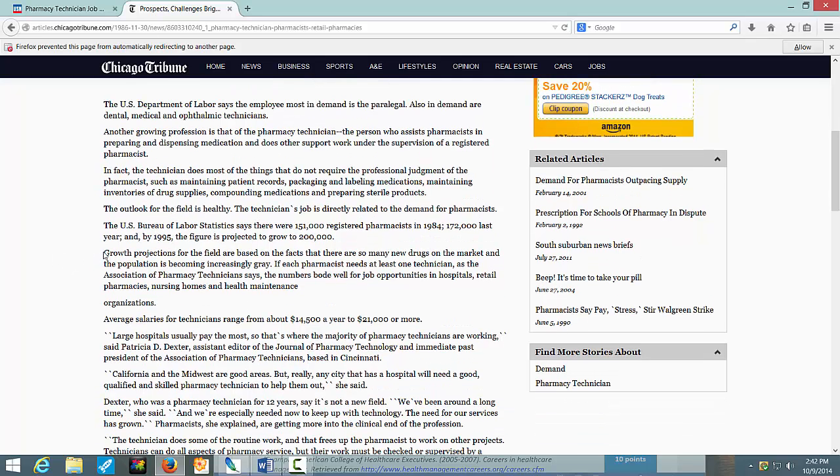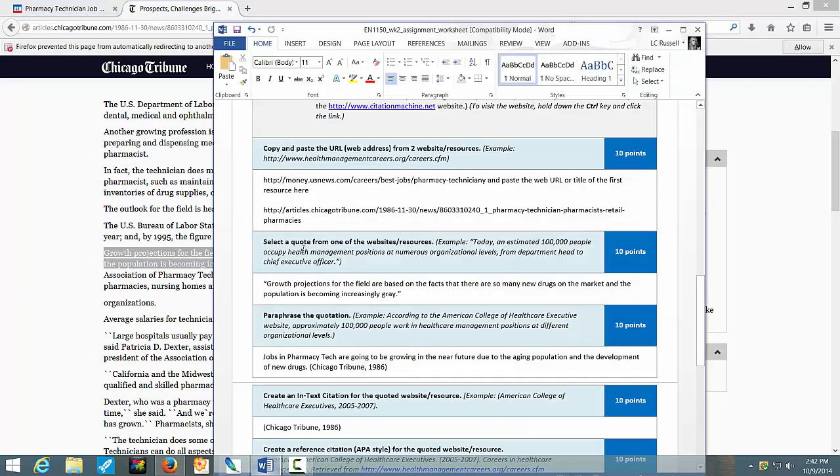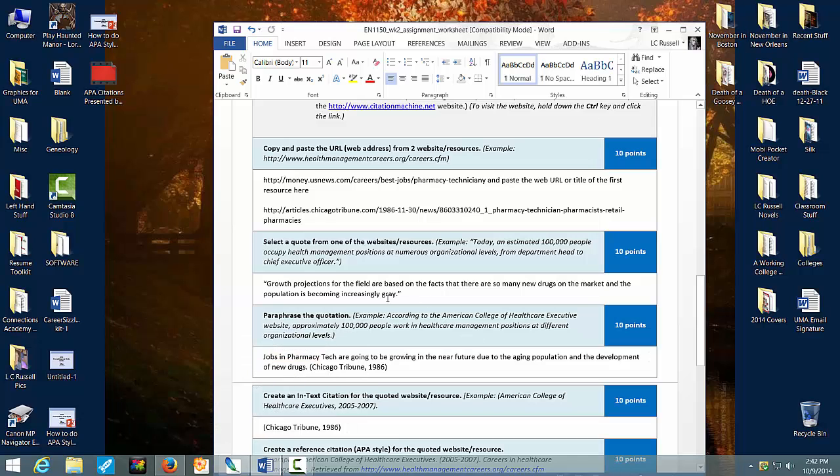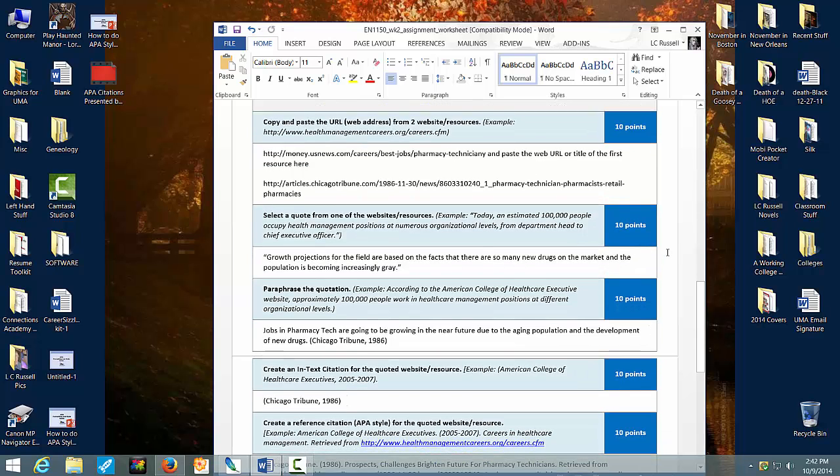I chose this phrase: growth projections for the field are based on facts that there are so many new drugs on the market and the population is becoming increasingly gray. Let's go back to our page and take a look at that. Notice that it says so many new drugs are on the market and the population is becoming increasingly gray. Now there is our quote. Make sure that when you paste that into this document that you put quotation marks around it. It is a quote and therefore needs quotation marks. And you will lose points if you don't put that in there. Okay, so now we have our quotation down there.